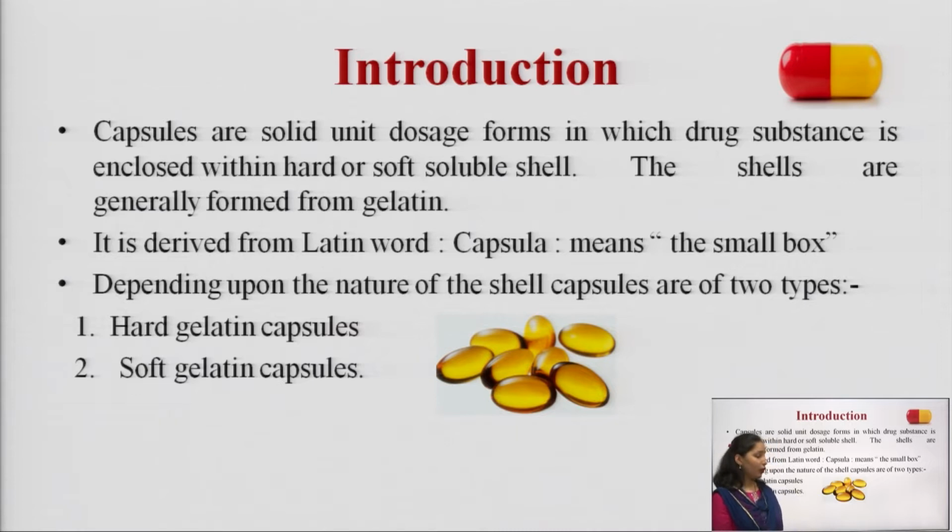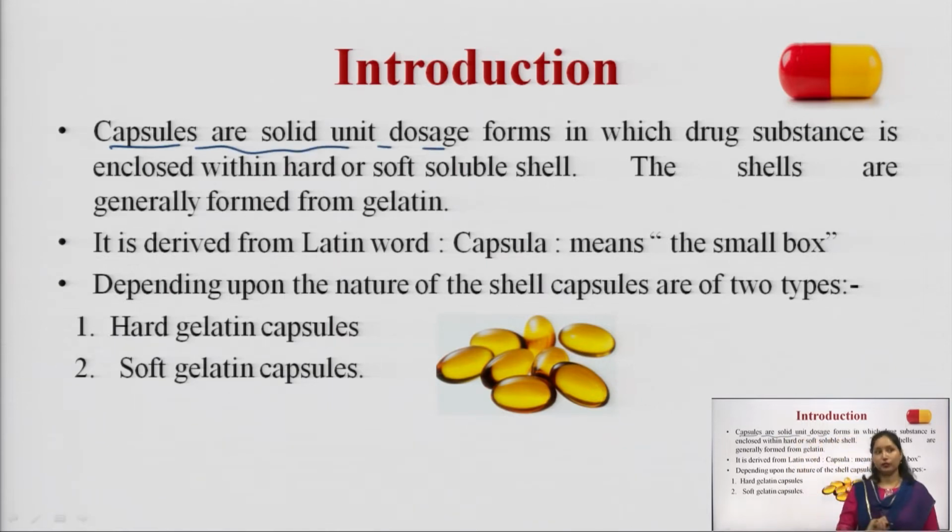So, what is a capsule? Capsules are solid unit dosage forms in which the drug substance is enclosed within a hard or soft soluble shell. The shells are generally formed from gelatin.